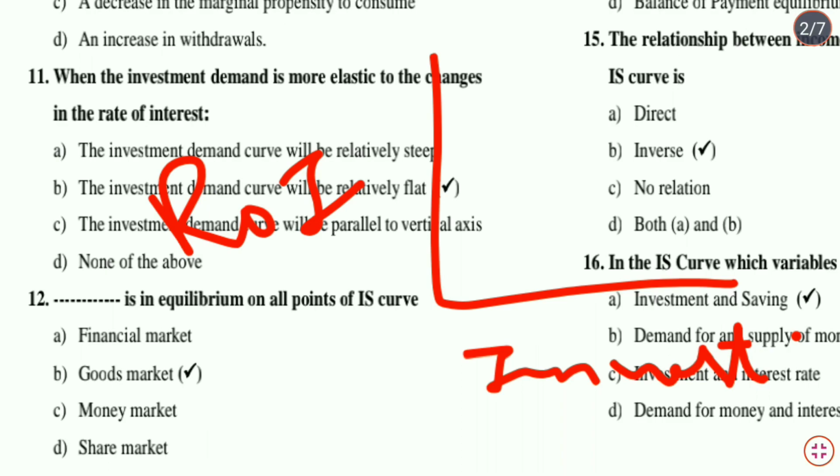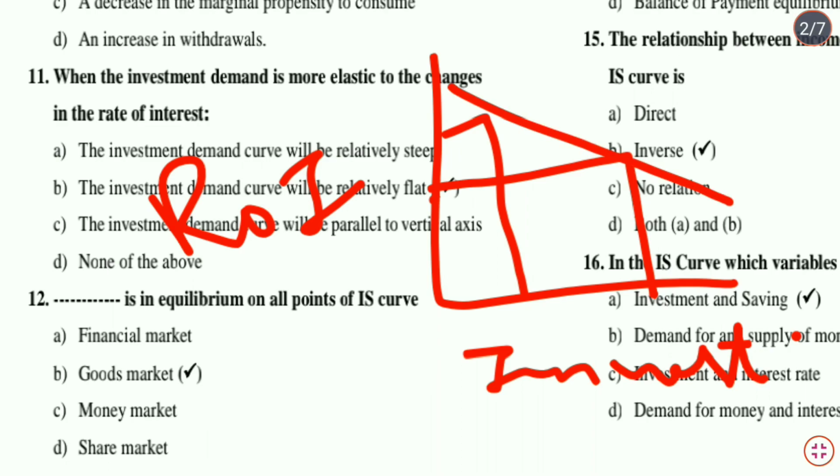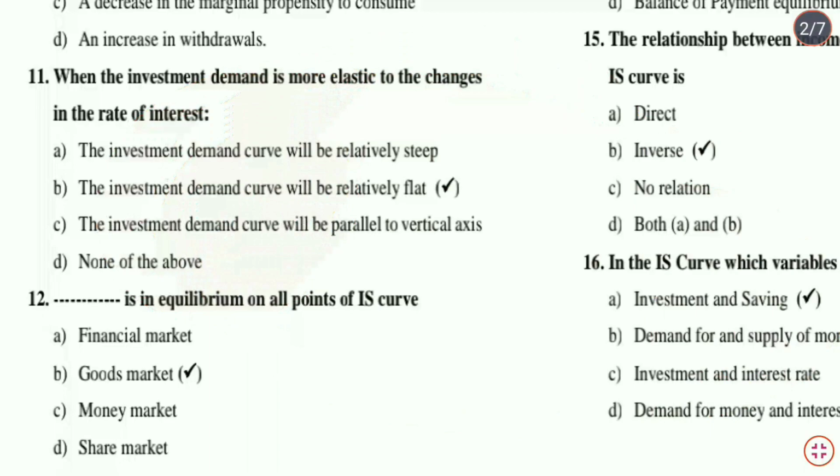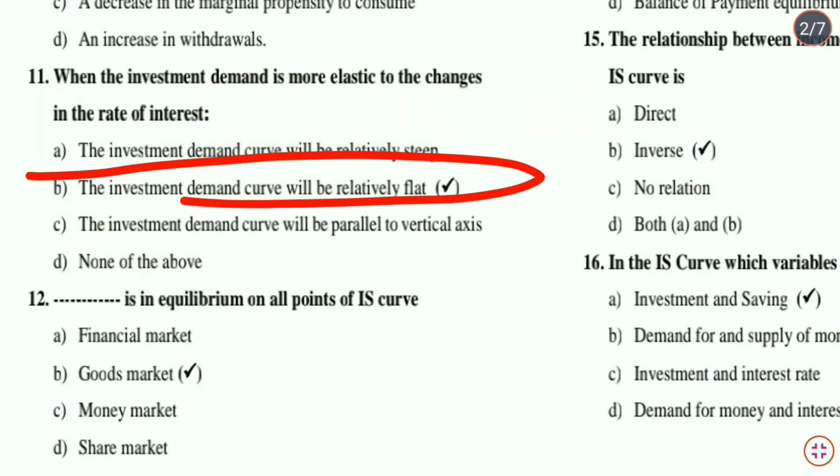When the investment demand is more elastic to the changes in the rate of interest, that is it is more responsive to the changes in the rate of interest, that means a small change in rate of interest will cause a greater change in the amount of investment demanded. फिर हमारा कर्व क्या होगा, that will become flatter. Therefore we can say option B, the investment demand curve will be relatively flat.